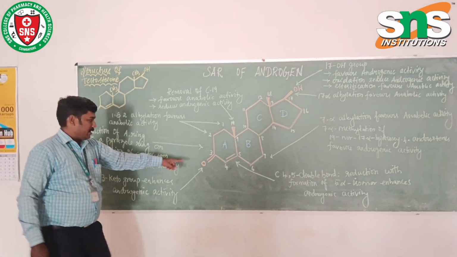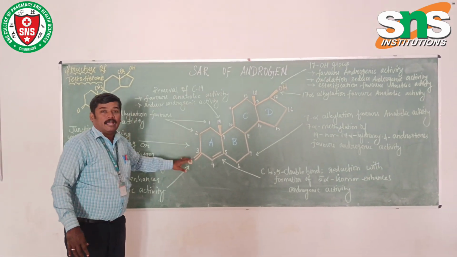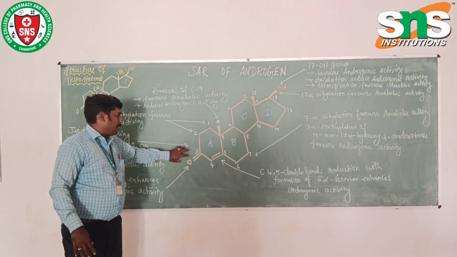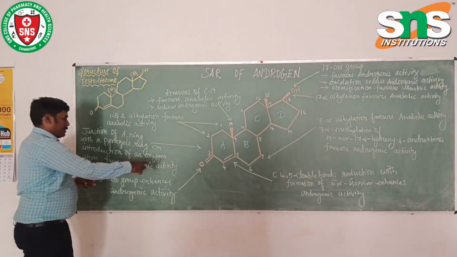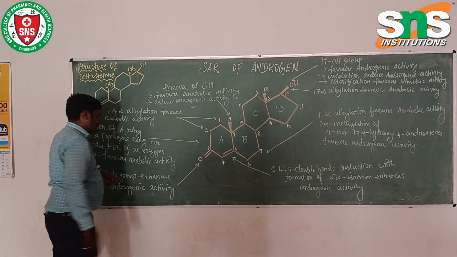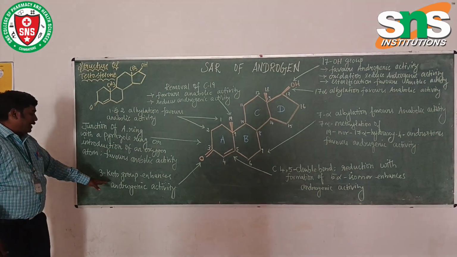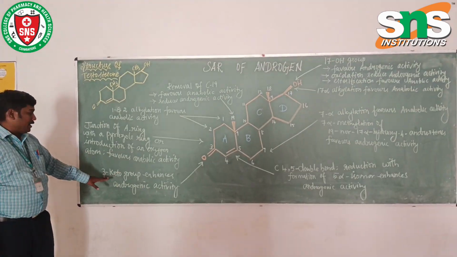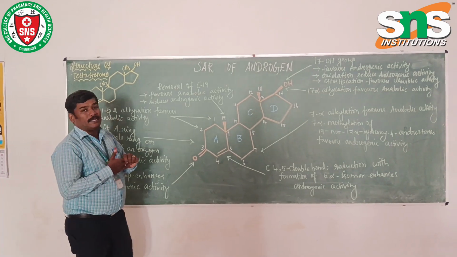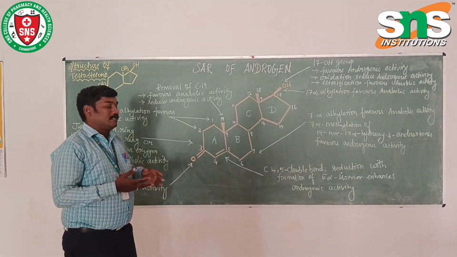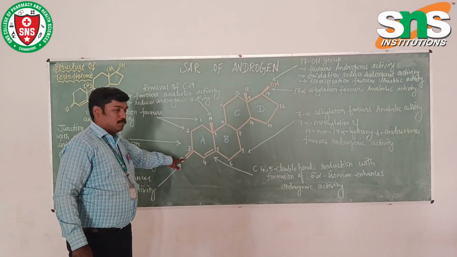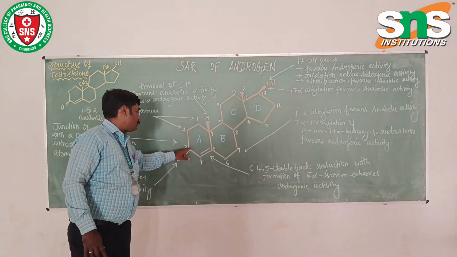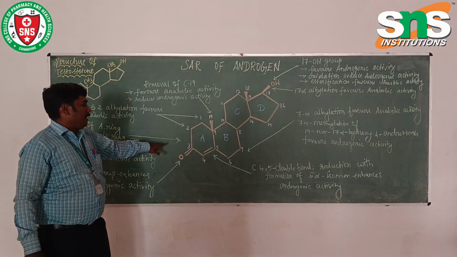So if you have any oxygen atom, that will favor the anabolic activity, and the presence of this keto group enhances the androgenic activity. So if you see any androgens, they will contain a keto group in the third position. This keto group is responsible for the androgenic activity.